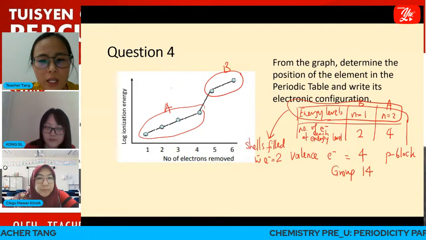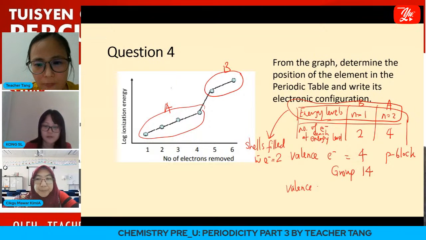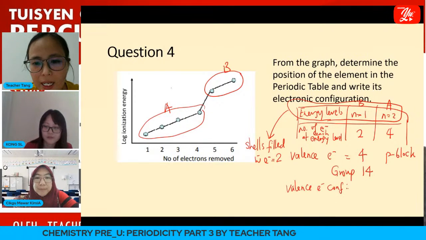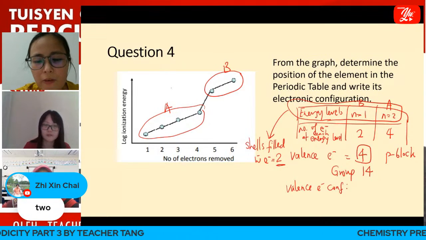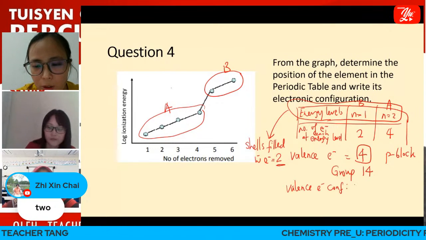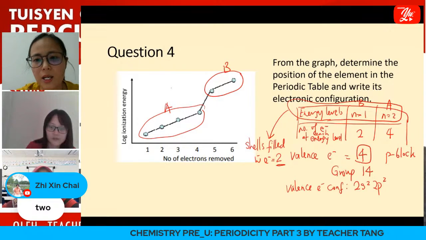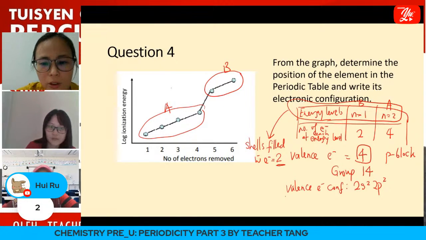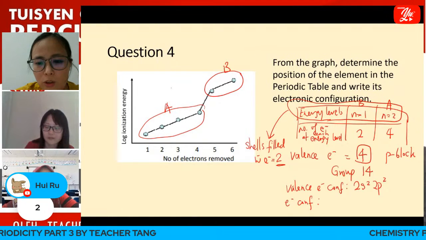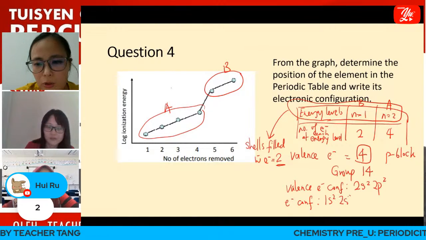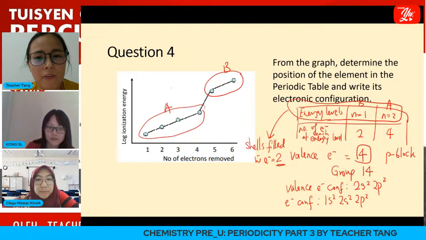Therefore, if we want to write the valence electronic configuration, it will be 4 valence electrons, with 2 shells filled with electrons, so it will be 2s2, 2p2. If we want to write the full electronic configuration, we need to start with 1s2, 2s2, 2p2. So this is how we do question number 4.